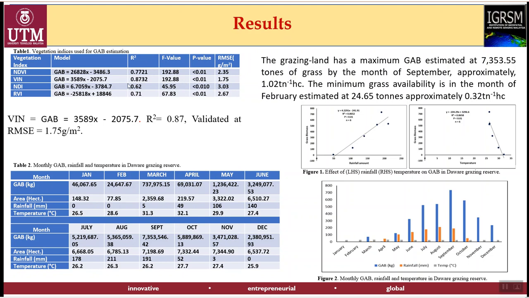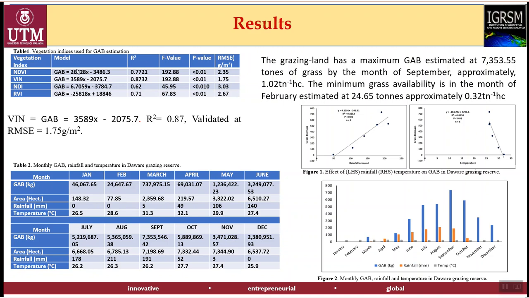Now, from the results we obtained so far, 4 vegetation indices show a very good relationship with the induction datasets, and we have their models as you can see in table 1. We have the model equations, we have the R square, as well as the F value, the P value, and the root mean square error.